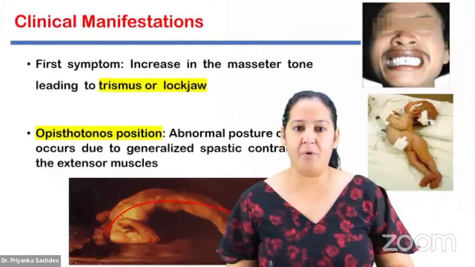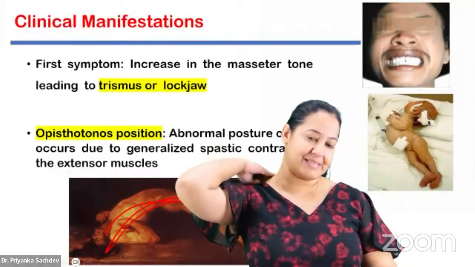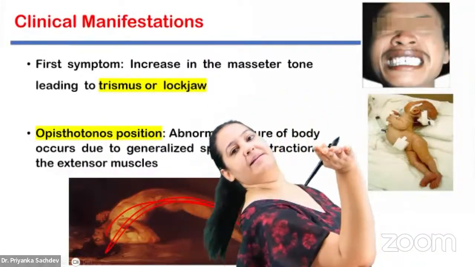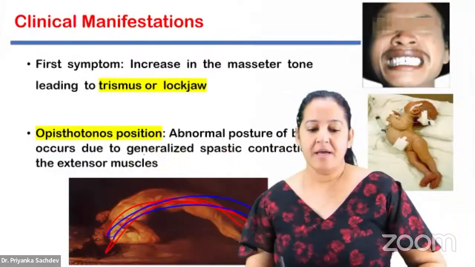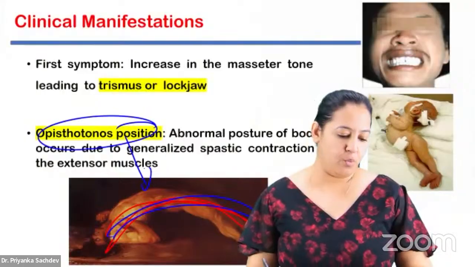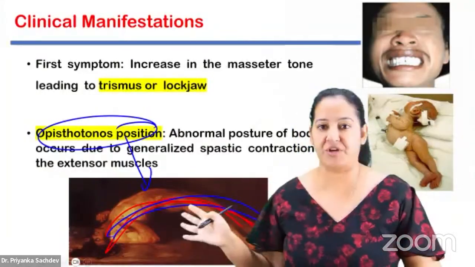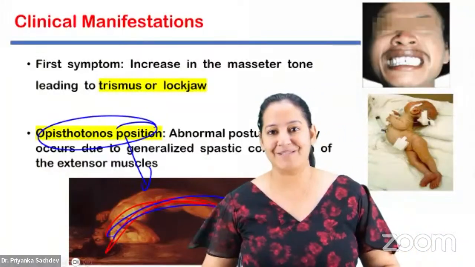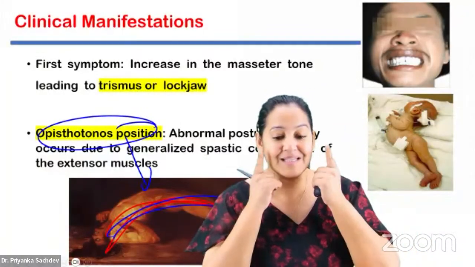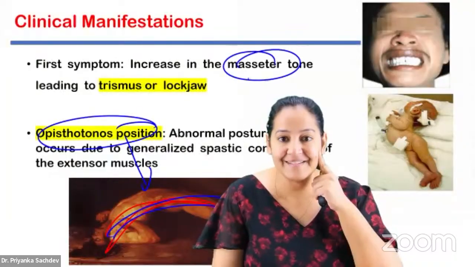See, the complete body goes into spasms, especially the back muscles. The back muscles go into spasms like this. The posture is known as opisthotonos position. Now, this is the complete body going into spasm. Name the first muscle which goes into spasm. The first muscle which goes into spasm is this one, the masseter muscle. Can you see masseter?